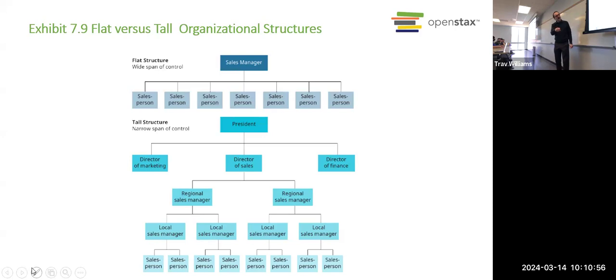Now, in this taller structure, notice that the president has only 3 direct reports. This director of sales has only 2 people reporting to them. This sales manager has only 2 people reporting to them. This person has only 2. So now, with this larger structure, you can have a more narrow span of control.